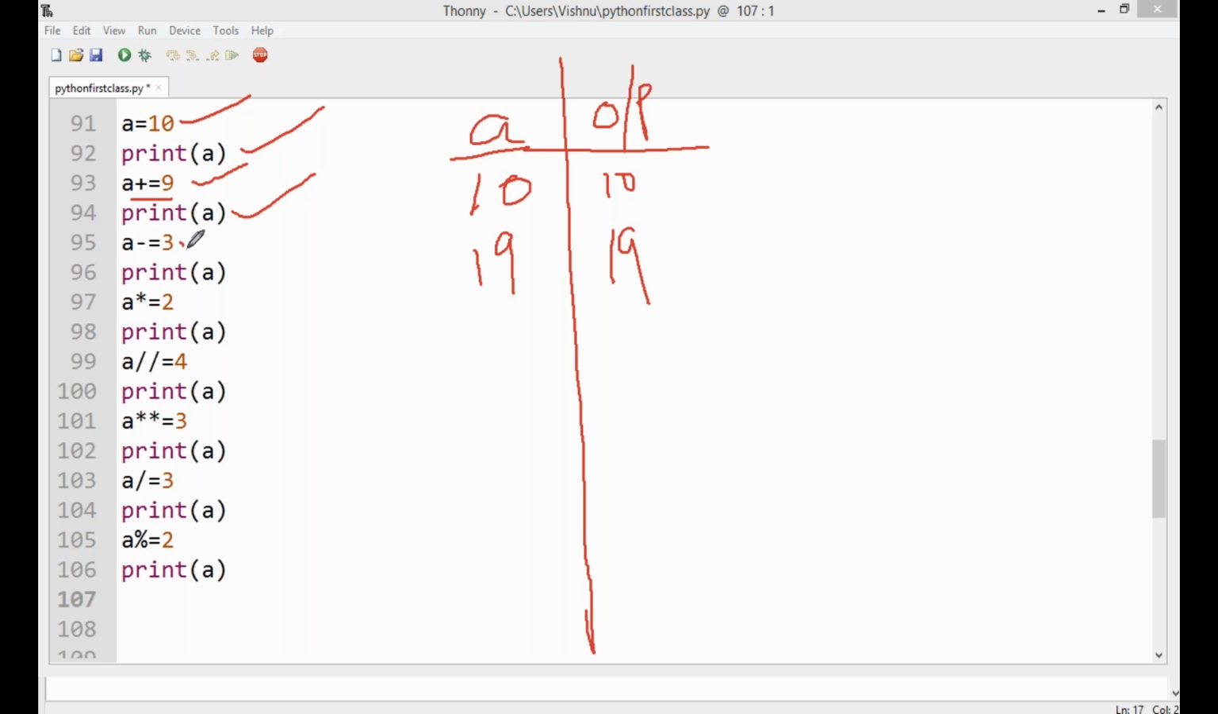Okay. Here A minus equal to 3. The statement is similar to A equal to A minus 3. That means A equal to 16. The output, the print of A is 16.